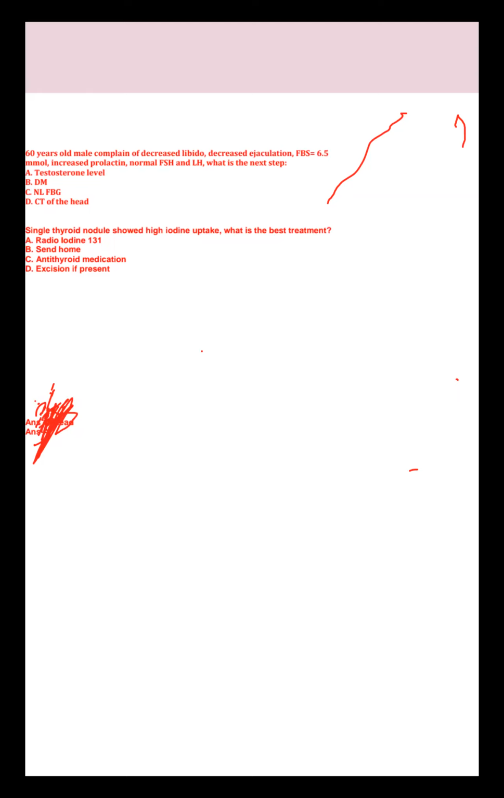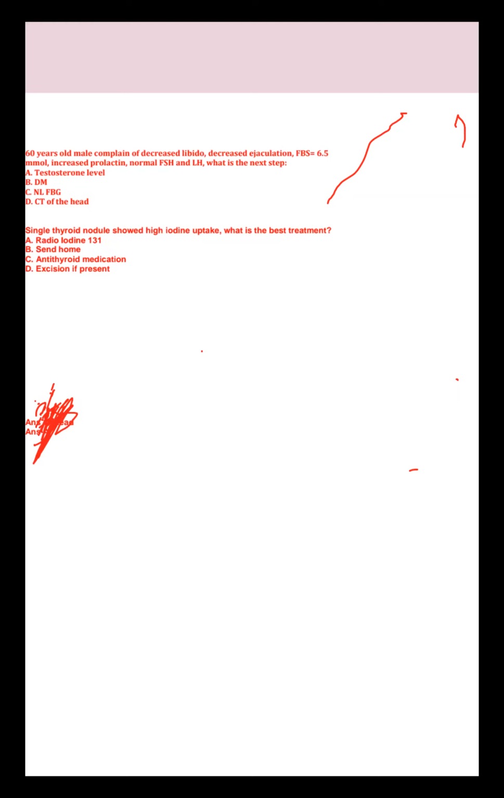Yes, ma'am. Single thyroid nodule showed high iodine uptake. What is the best treatment? Option A, radioiodine 131. B, send home. C, antithyroid medication. D, excision if present.